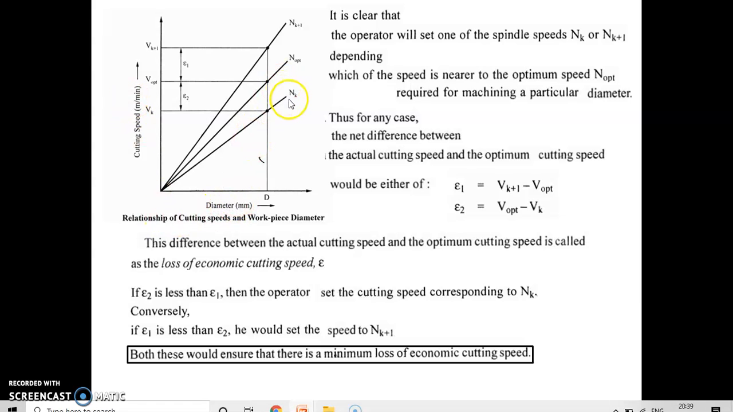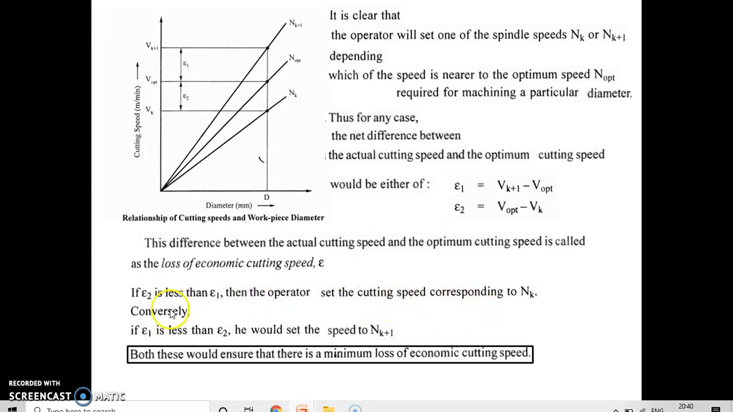So you can see here nk, n optimum and nk plus 1, and here optimum speed like vk, v optimum and vk plus 1. Whenever we are going to calculate the value of epsilon from this graph, what is epsilon 1? That is Vk plus 1 minus V optimum. Similarly, epsilon 2 is equal to V optimum minus Vk.